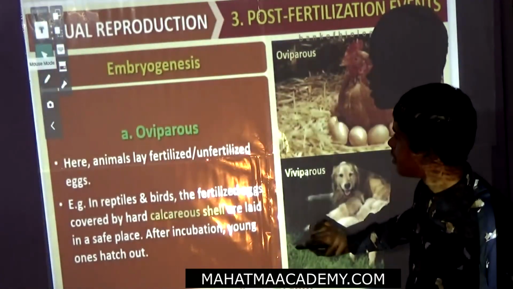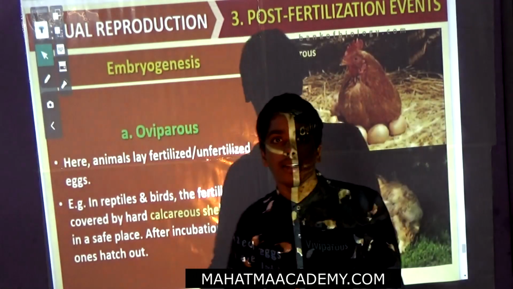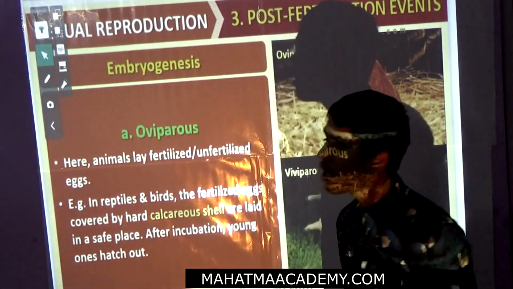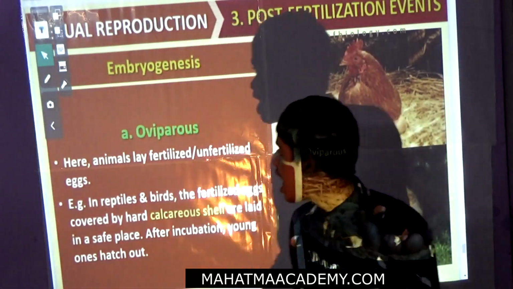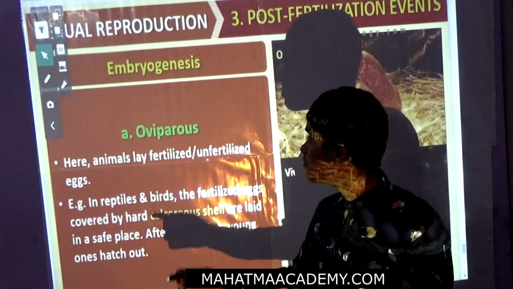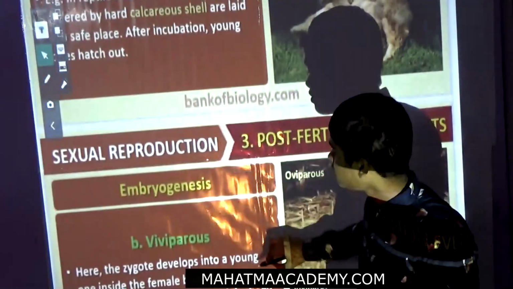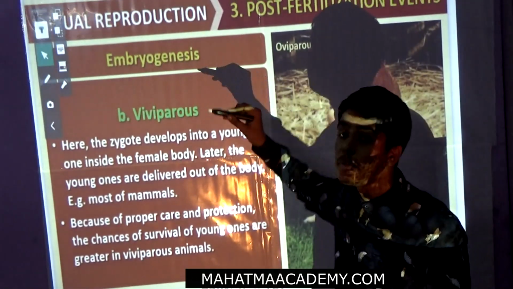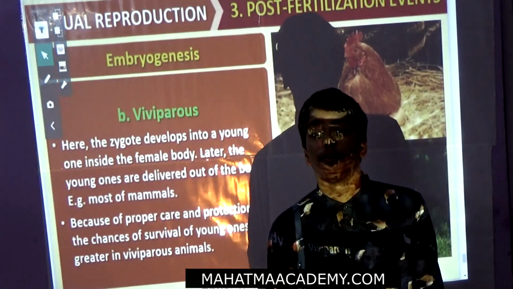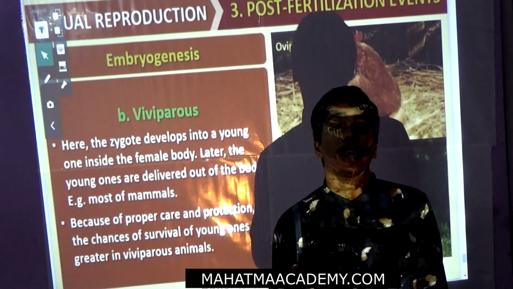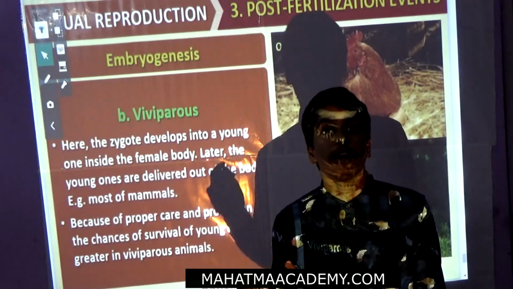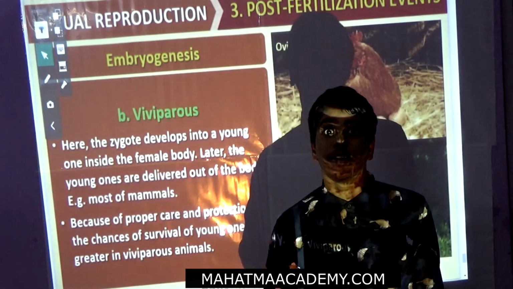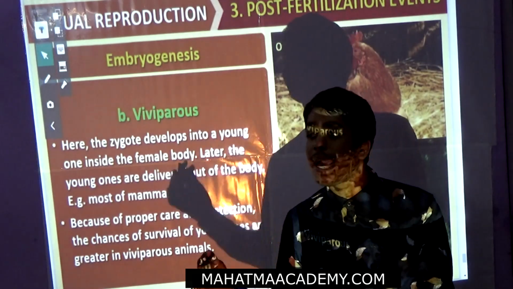Now, oviparous means the organisms lay eggs and they will hatch, and form new organisms. Viviparous means the organisms give birth, the newborn babies come out directly after forming a new individual. Okay, they do not lay eggs.